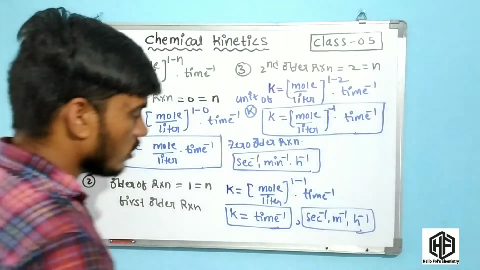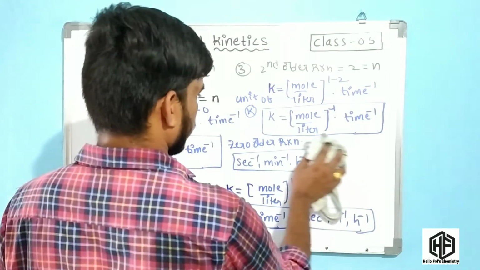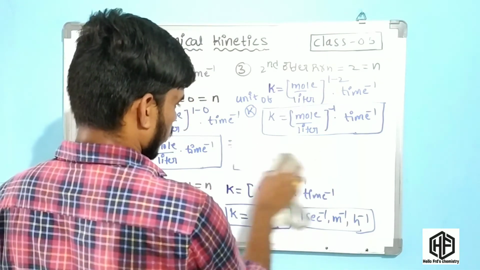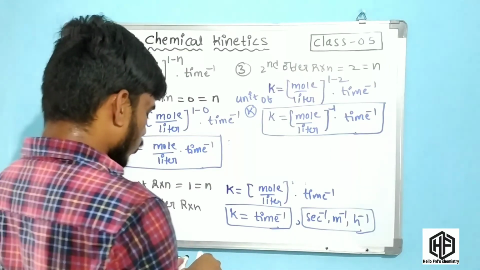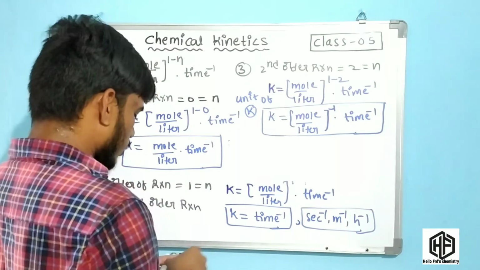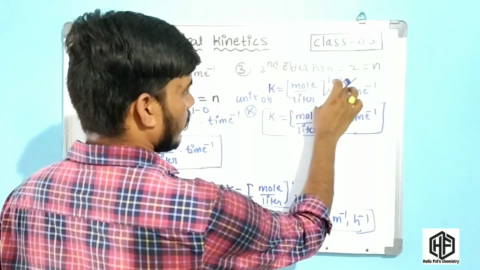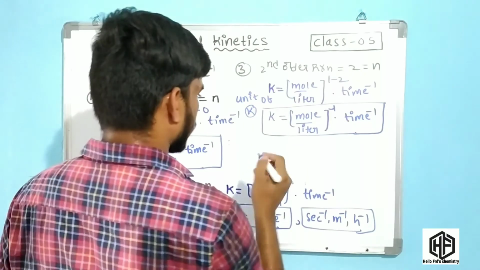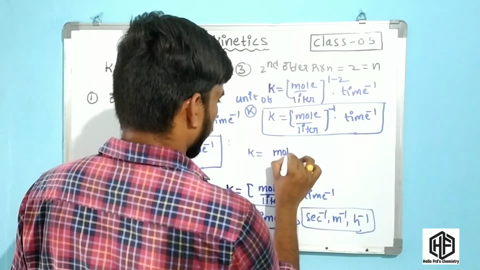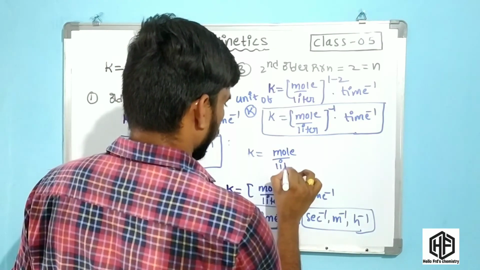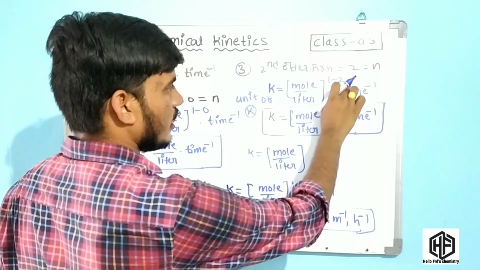Now in the third order reaction, what is the unit, friends? The unit of the third order reaction arises simply: k is equal to moles per liter power 1 minus 3. For the third order, the n value is 3, and 1 minus 3 is minus 2.